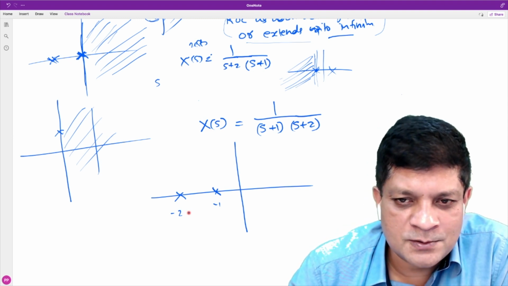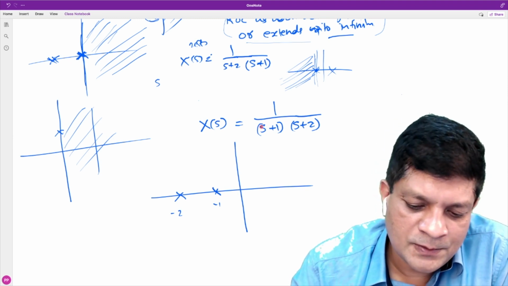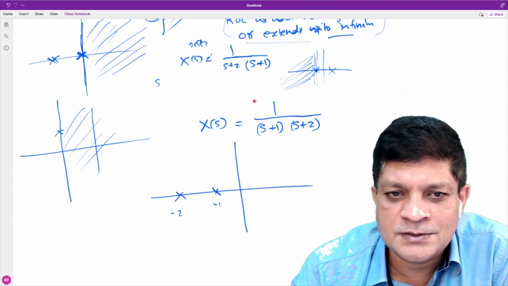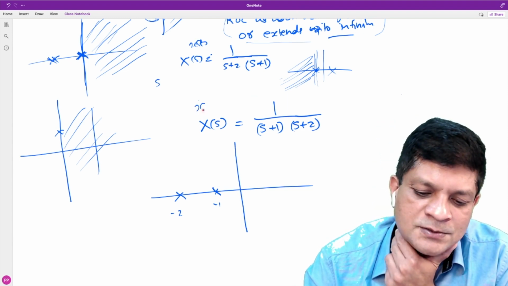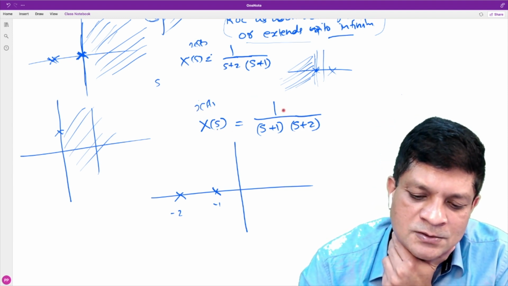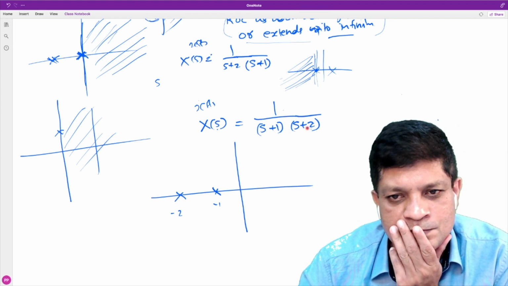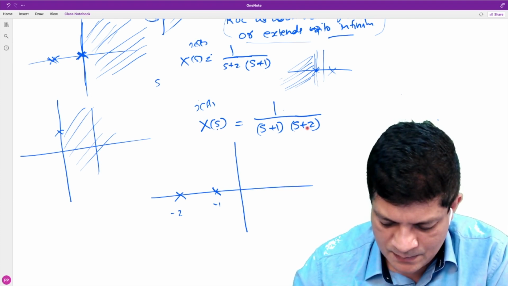What are the possible ROCs here? First of all, can it be the Laplace transform of a finite duration signal? You are given that some signal xt, its Laplace transform is 1 upon s plus 1 into s plus 2.